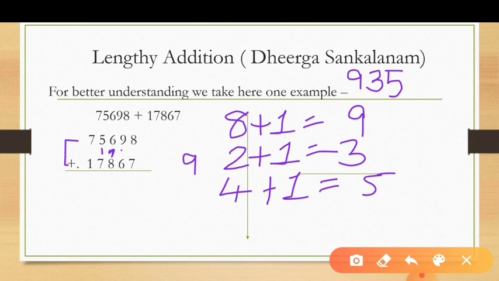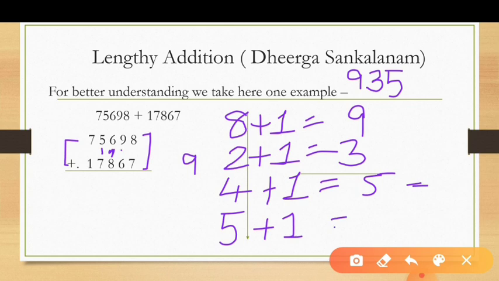Okay. Now you want to see the last AND number, 8 and 7. What is the AND number of 8 and 7? 15. Okay. So here you want to write 5, not 15. Now add plus 1 in 5. Okay. Why 5? Because our last digit is 5. So do plus 1 in 5.